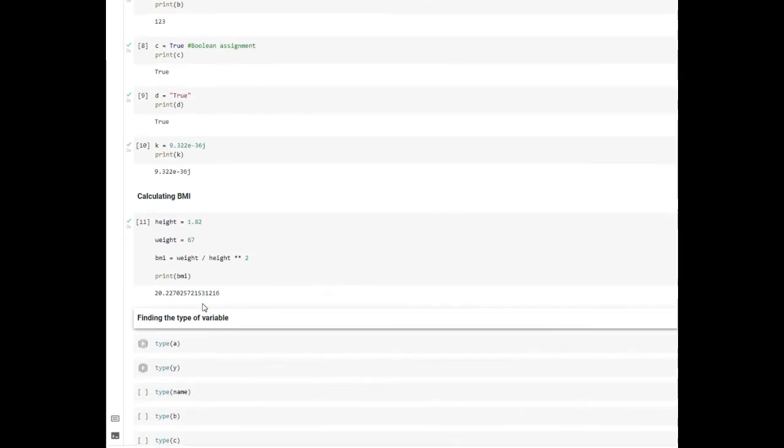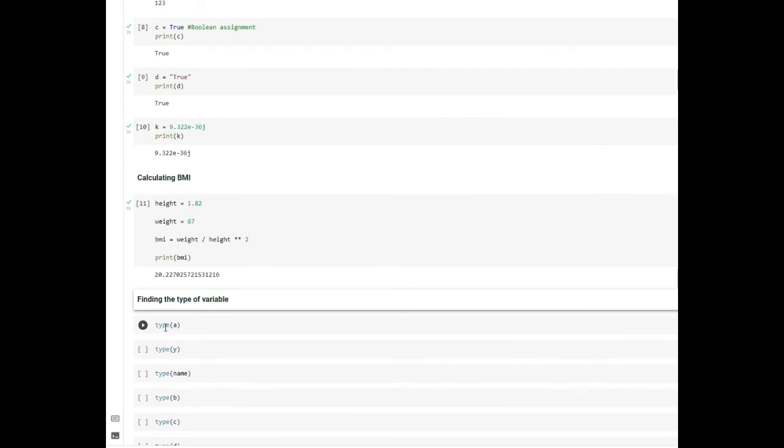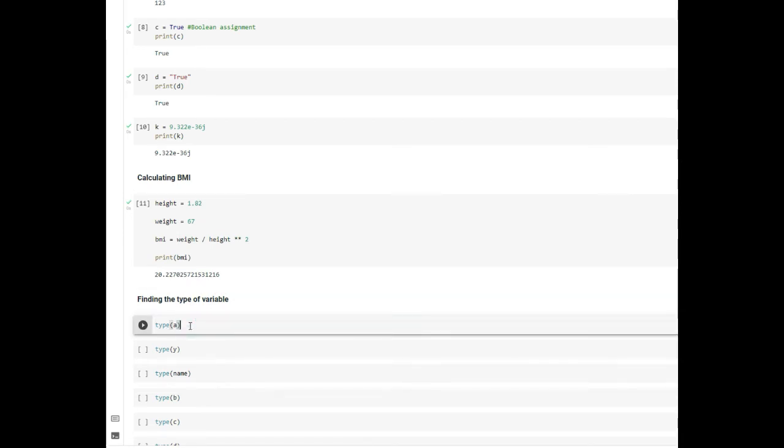The next one is to find the type of variable. You can just use an inbuilt function that is called type, and then you have to open and close rounded brackets and type the name of the variable. And this will tell you the type of the value that is stored in that variable.